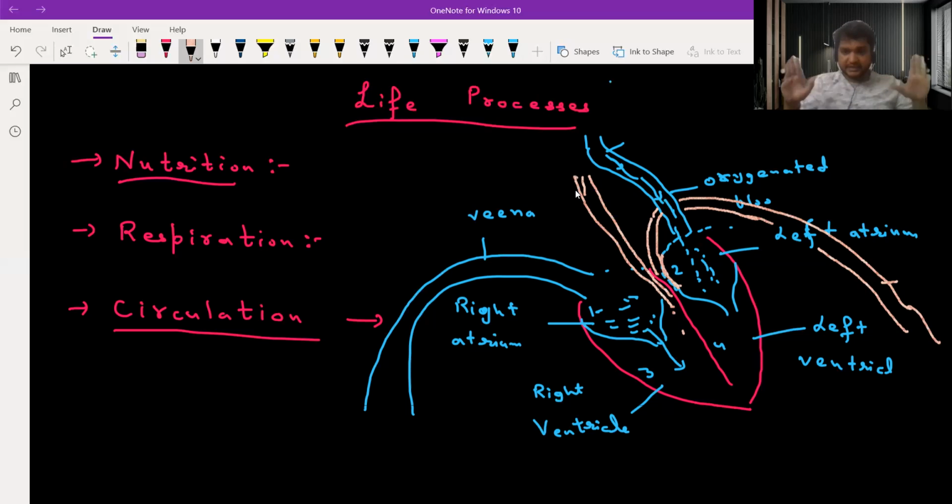In the circulatory system we have the blood, and I guess you already know about the blood. Blood has many components, like the plasma. 55% of the blood is plasma, and 45% is blood corpuscles. In the blood corpuscles we have erythrocytes, leukocytes, and thrombocytes. Plasma has many types of protein like albumin, globulin, fibrinogen, water, and ions. Fibrinogen helps in the clotting of the blood.